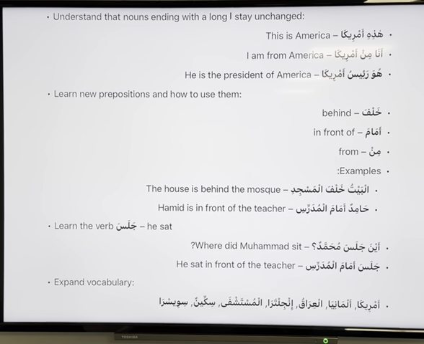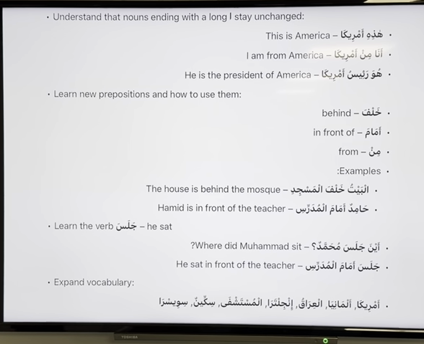Okay, can we break it down? Where is our mubtada? Al-baytu. Good, mashallah. What is khalfa? Zarf, right? Wa mudaf, and al-masjid is mudaf ilayhi. Remember that one. So hamidun amam al-masjid, the same thing applies. I'm not going to go too much into detail. This is just a learning objective we are looking at.